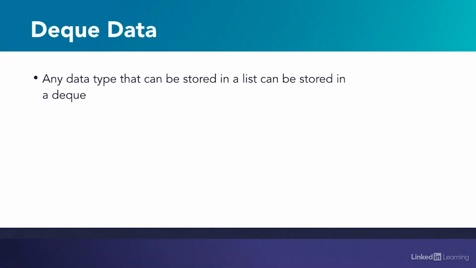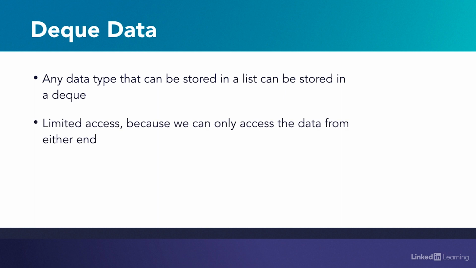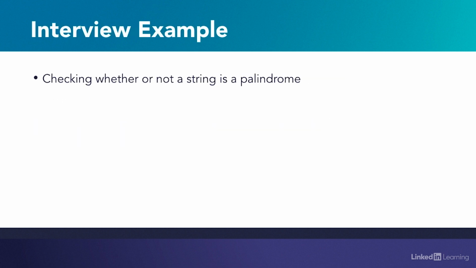Any data type that can be stored in a list can be stored in a deque. And a deque is also a limited access data structure because we can only access the data from either end. The deque data structure is a solid way to approach the solution for a common interview question, which is to check whether or not a string is a palindrome. A palindrome is a word that is spelled both the same backwards and forwards. So the deque data structure is a good approach for this problem.